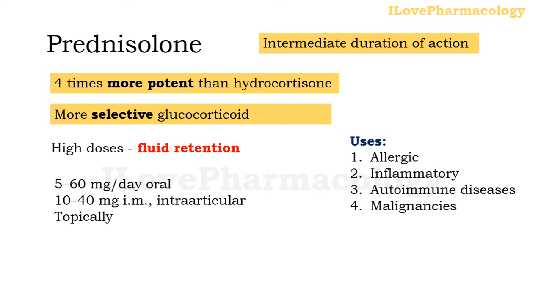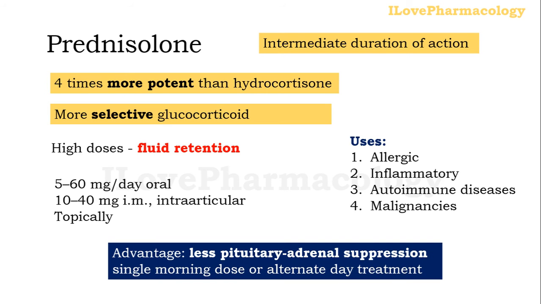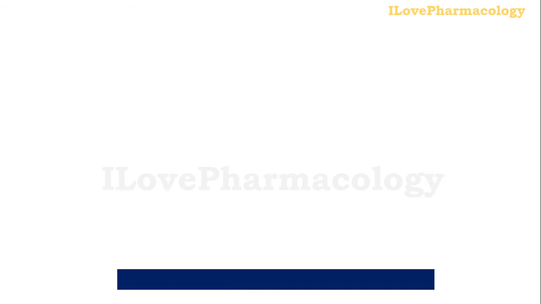Uses of prednisolone: they are used in allergic conditions, in inflammatory disorders because of its anti-inflammatory activity, and in autoimmune diseases as well as in malignancy due to their immunosuppressant action. One of the advantages of prednisolone is it causes less pituitary-adrenal suppression, and also it is used as a single morning dose or alternate day treatment.